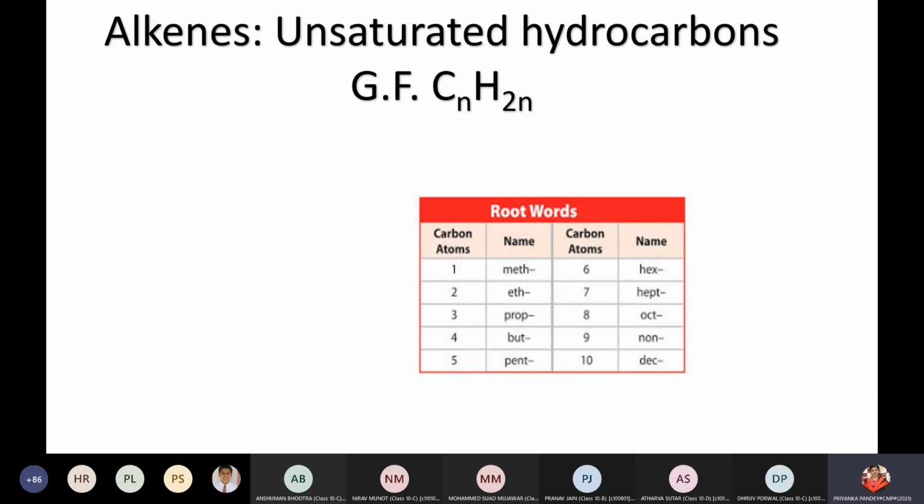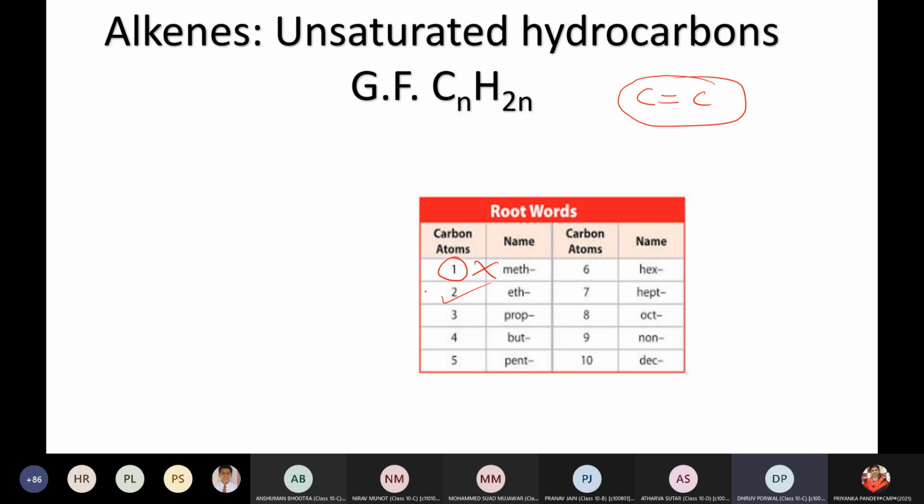Okay. Now, the alkenes are the unsaturated hydrocarbons, and the identification is the presence of a carbon to carbon double bond. The general formula for the same group is given as CnH2n. Because it is carbon to carbon double bond, we need at least 2 carbon atoms. It will not start from n equals 1. It always starts from n equals 2. So the first 5 members will be given names as, Dhruv, can you tell me the first 5 members?